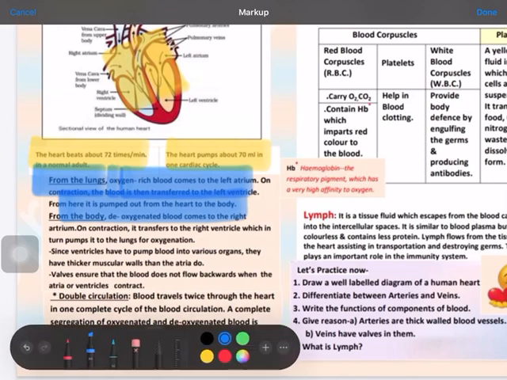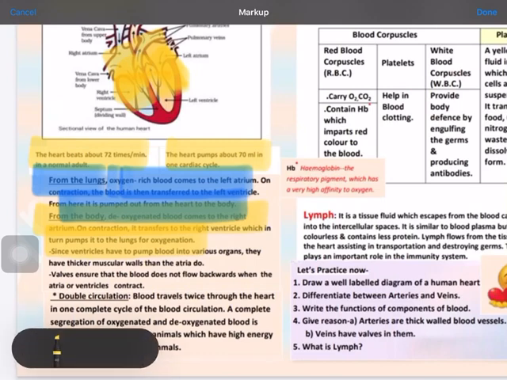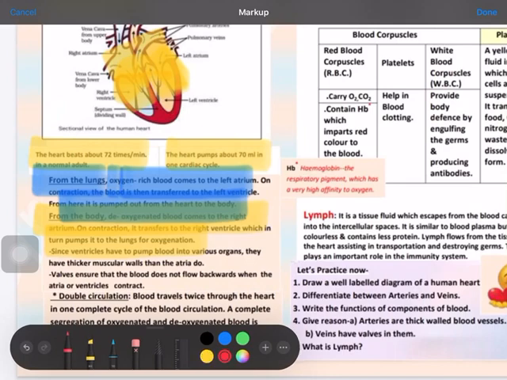Next, from the body the deoxygenated blood will be carried to the right atrium, then to the right ventricle, and then passed on to the lungs for purification. Now remember, the ventricles have to pump blood to various parts, so they have thicker muscular walls than the atria, and valves ensure that the blood does not flow backward. The valves present here do not allow blood to go back to the atrium when the ventricles are contracting. So this circulation in human beings is said to be double circulation.